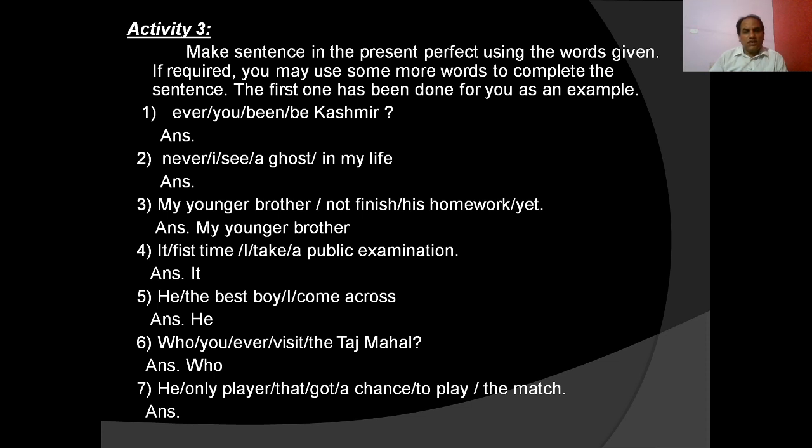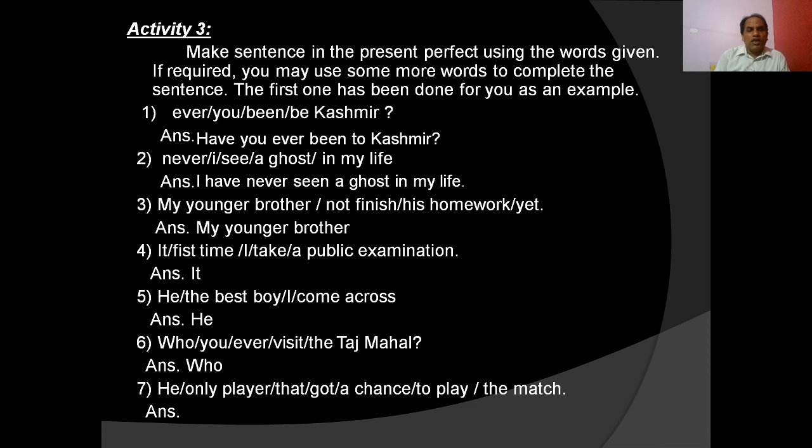Make sentences in the present perfect tense using the words given. If required, you may use some more words to complete the sentence. The first one has been done for you as the example. Ever you been be a Kashmir. You see, make it: Have you ever been to Kashmir? Never I see a ghost in my life. I have never seen a ghost in my life. My younger brother not finished his homework yet. My younger brother has not finished his homework yet.